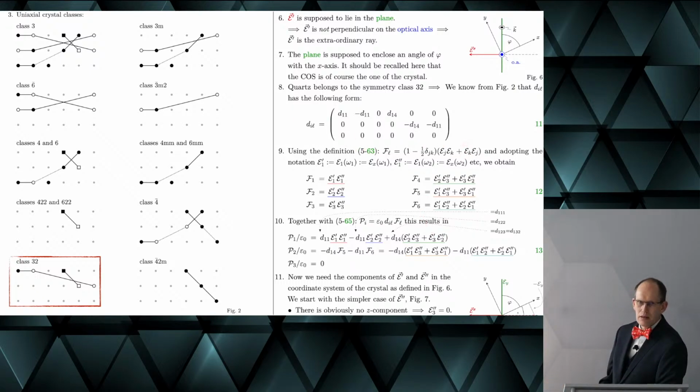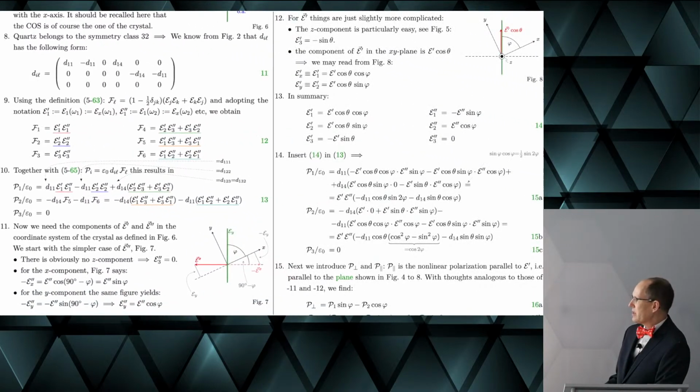So P3 is equal to 0 just because of the structure of the susceptibility tensor for quartz, which is determined by its symmetry, 3, 2. Okay, so what we need next is the components of E prime and E double prime in the coordinate system of the crystal, because this is formulated in the coordinate system of the crystal.